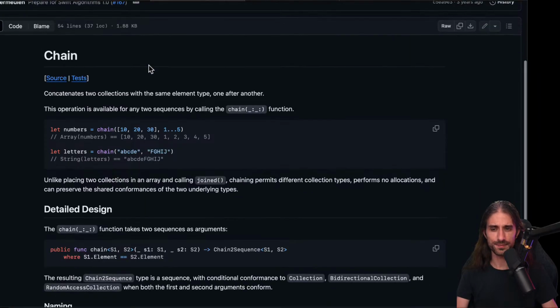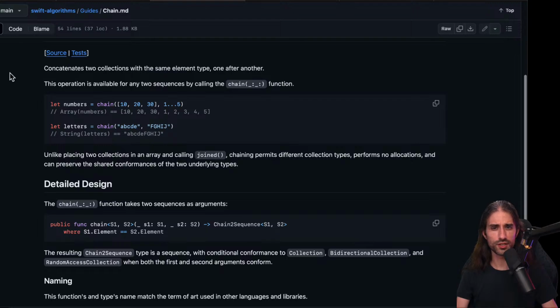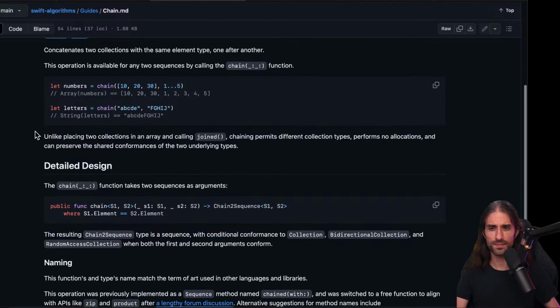So, chain. Concatenate two collections with the same element type, one after another. I thought that the plus operator could already do that in Swift, to be honest. So I'm curious to look for the advantage. This operation is available for any two sequences by calling the chain method. Unlike placing two collections in an array and calling joined, chaining permits different collection types, performs no allocations, and can preserve the shared conformance of two underlying types.